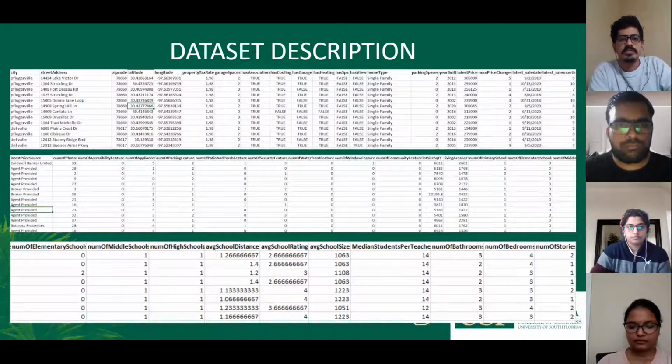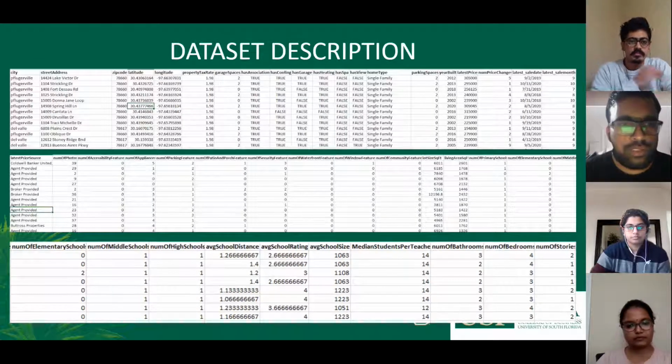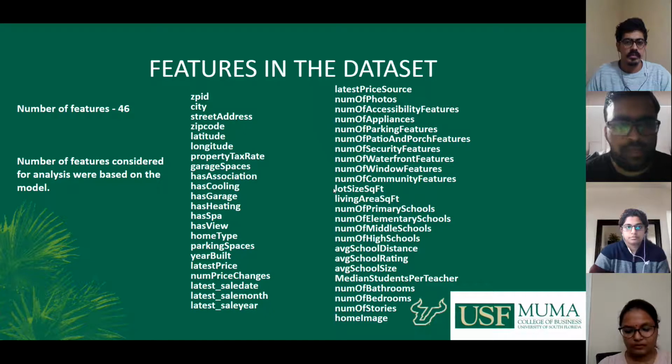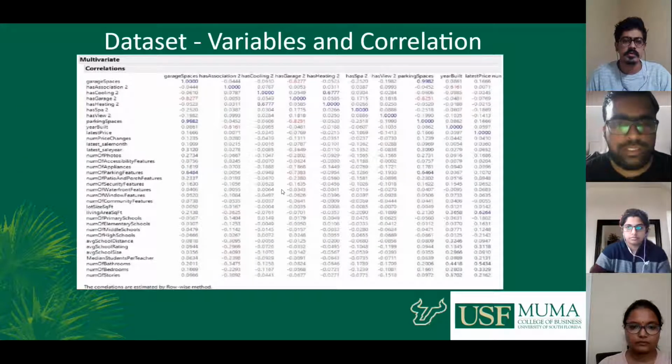The dataset description will be explained by Ashok. The dataset we got from Kaggle, and these are the screenshots of how the data looks. So these are some columns from the dataset, and we have a total of 46 columns, 46 features, and we selected the columns which have a high correlation value, and we used the JMP software for that. So these are the correlation values that we have computed.